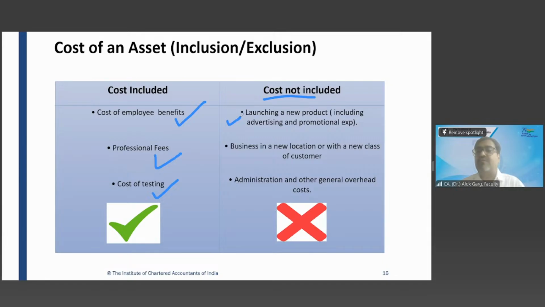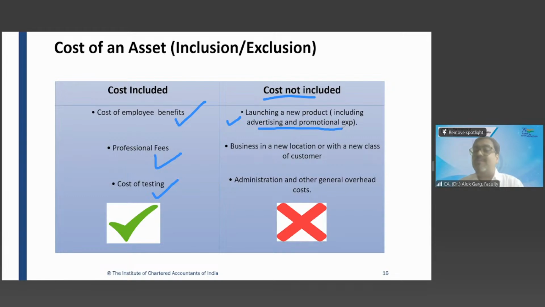Cost for launching a new product, including advertisement and promotional expenses. If there is a cost of launching a new product, right? So you are doing an advertisement and you are also incurring some promotional expenses. So will it be capitalized as a cost of the asset? Answer is no. What was it in PPE? Same was in PPE also.